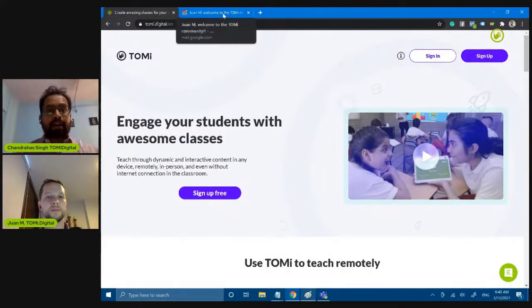So the initial way of getting started onto this session to all my teachers is that that's how the console of TOMiDigital looks like. It's a cloud-based technology. You can access it from anywhere.